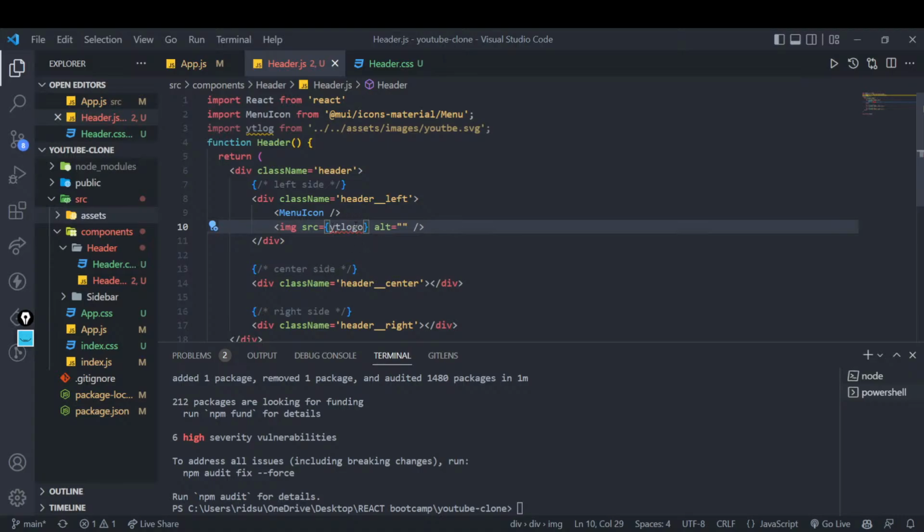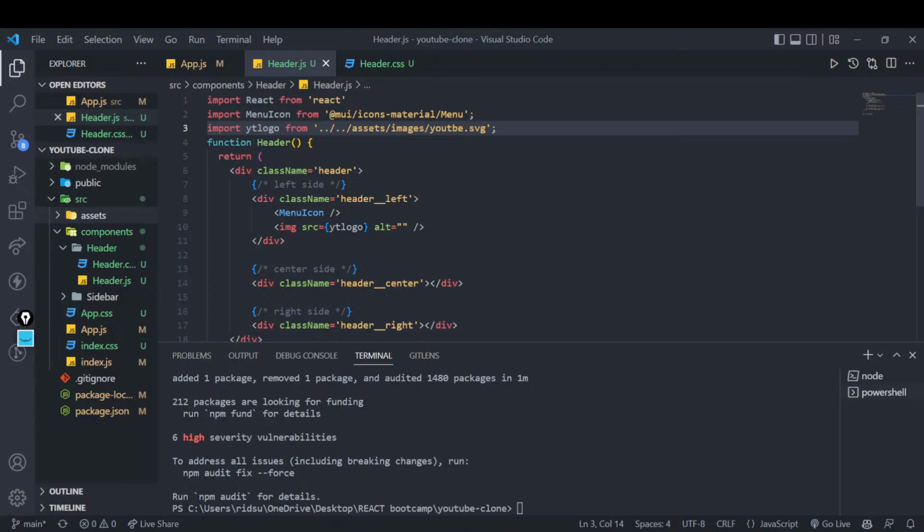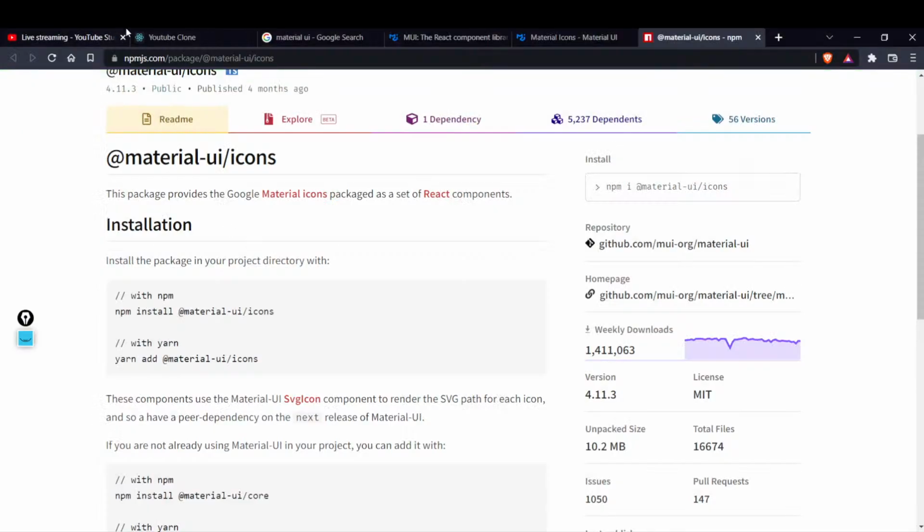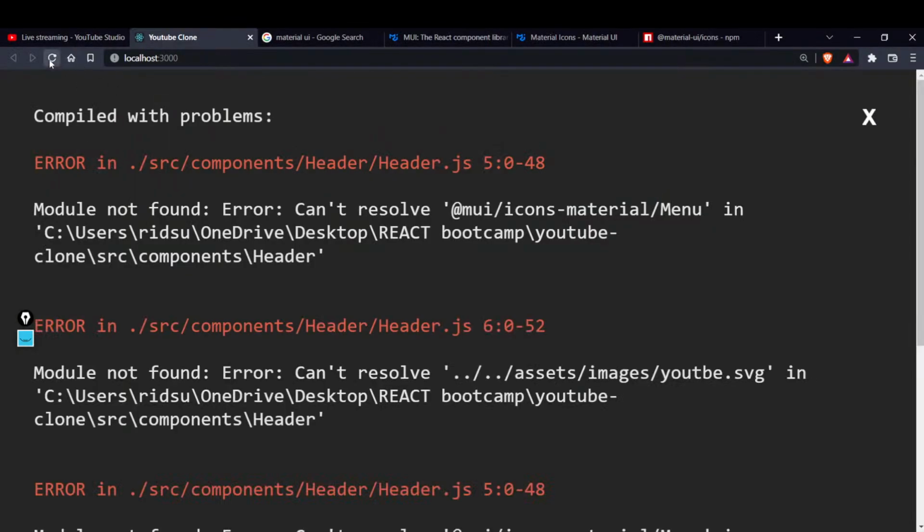Why is it giving me an error? It's saying it is not defined. Okay, YT logo. So stupid of me. Cool, right? Now let's see. We have imported it properly, right? We are now showing the header component. Let's see.